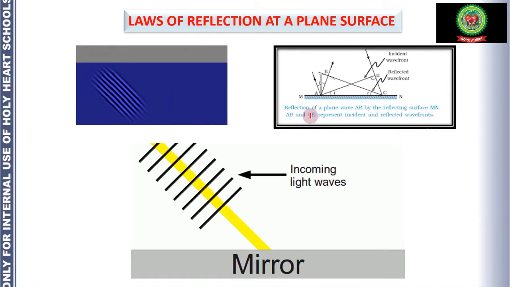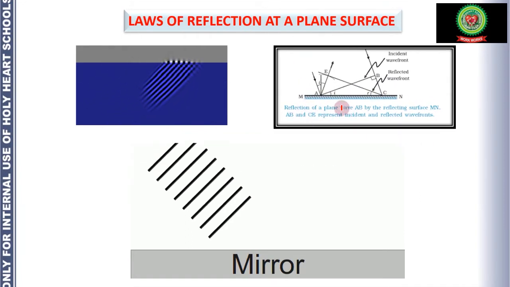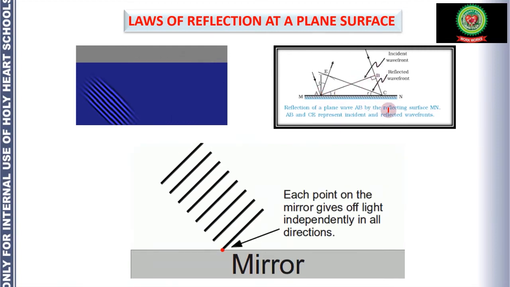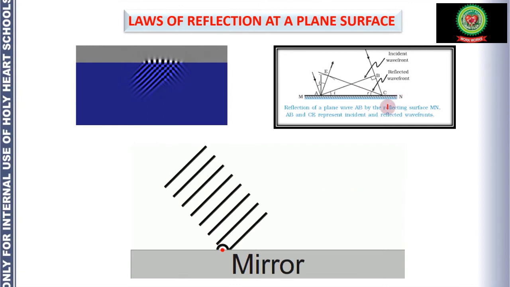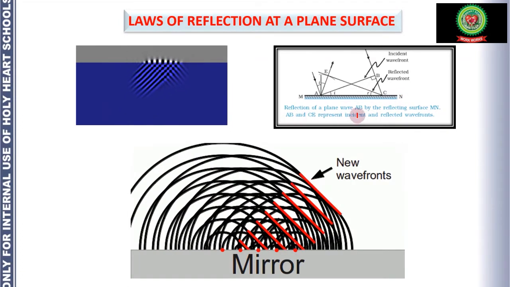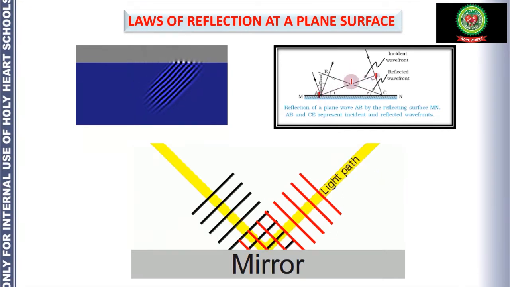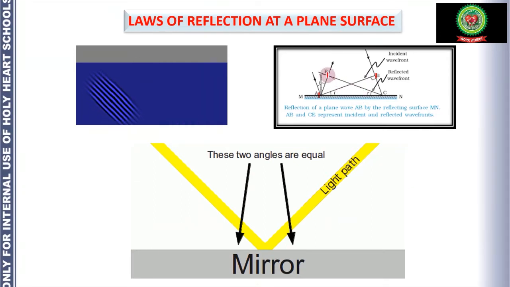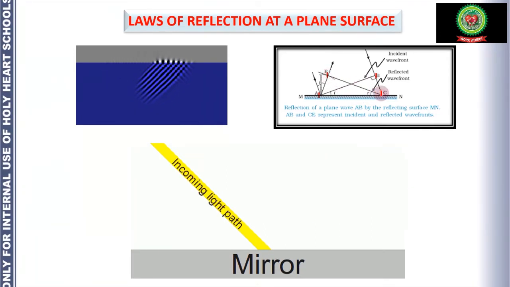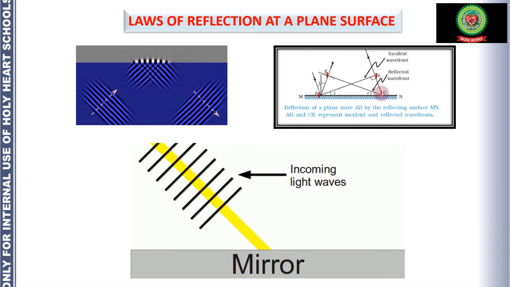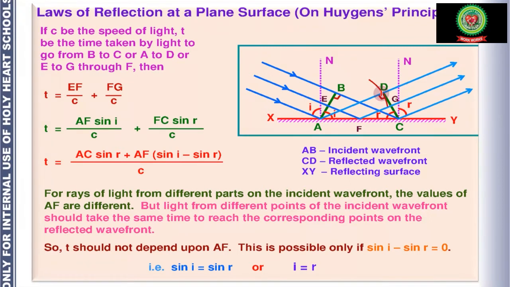So what is happening over there? Reflection of a plane wave AB by the reflecting surface MN. AB and CE represent the incident and reflected wavefronts. This AB is called the incident wavefront, which is incident on the surface, and CE represents the reflected wavefront. So this is on the basis of Huygens principle. Now we are going to prove this law. The first law we are going to prove is the law of reflection at a plane surface on the basis of Huygens principle.